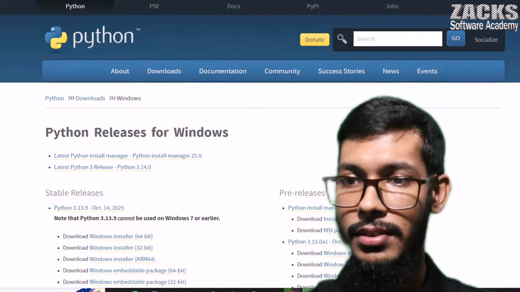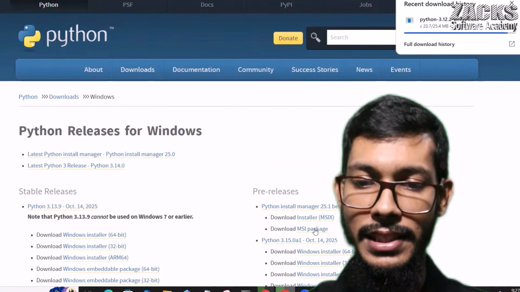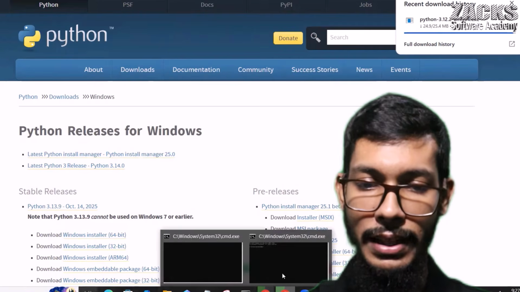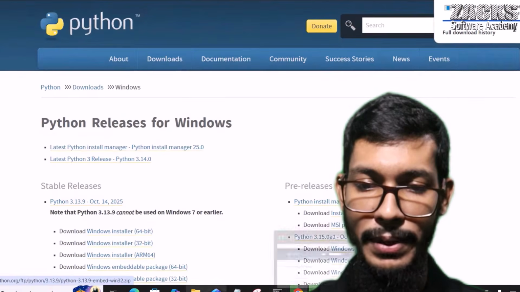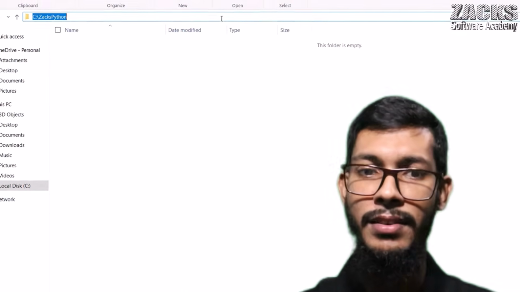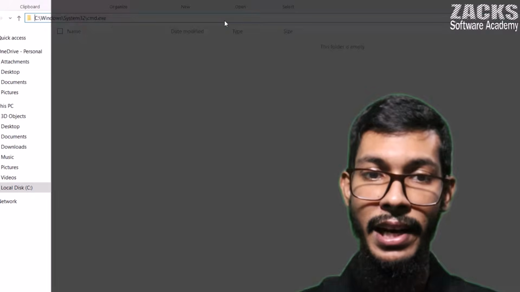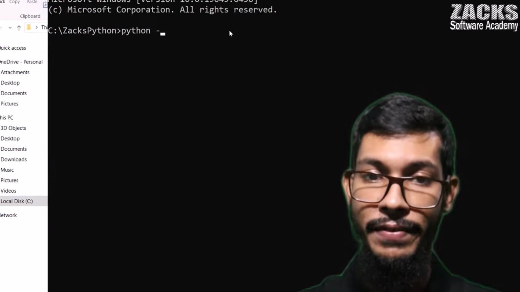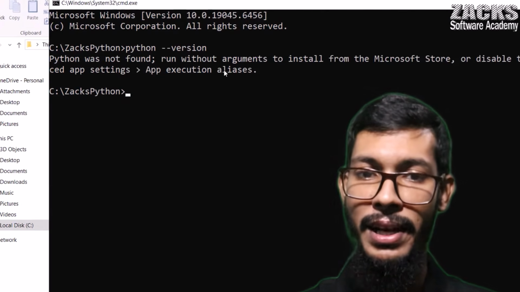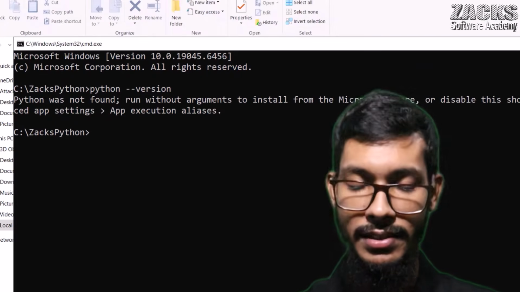So now let me go to the download. It is almost done. Let me wait a few seconds, right? Meanwhile, let me go to this folder, or you can open cmd. You can search in Windows Explorer and type cmd, or type open cmd here. Simply type python hyphen version, right? So right now there is no Python in my system at this moment, or in this folder. Let me exit this one.